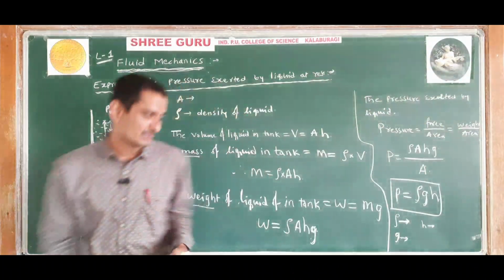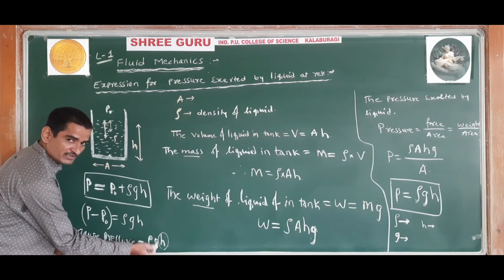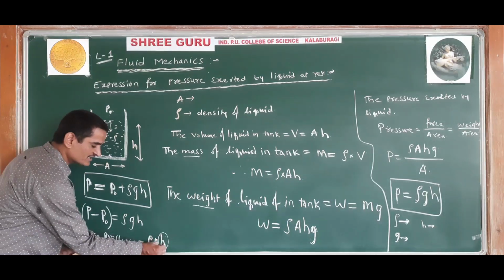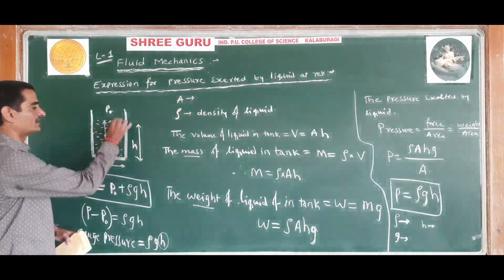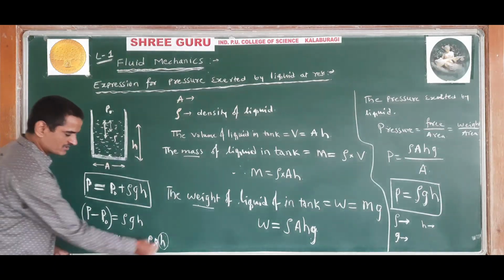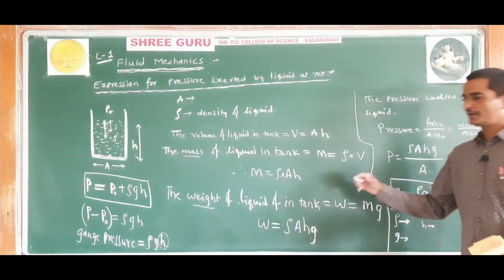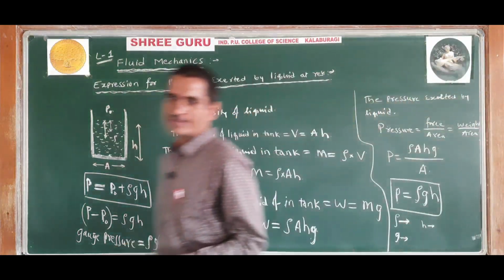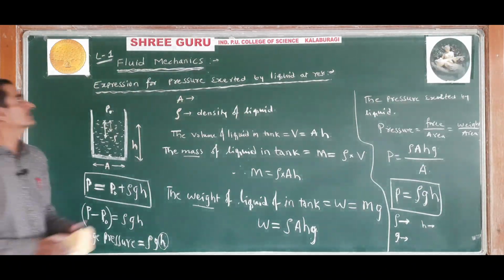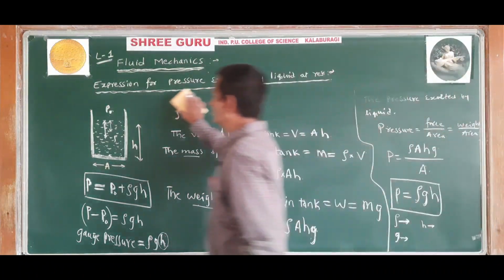To gauge the pressure, the concept used is H. Rho is the density of the liquid, it is constant for a given liquid, and G is acceleration due to gravity, that is also constant, and H is height, only this is different at different points. So to measure the pressure, we use H as the main concept, that is, the height of the liquid above that point. Understood? So this is the expression for pressure exerted by the liquid at rest.